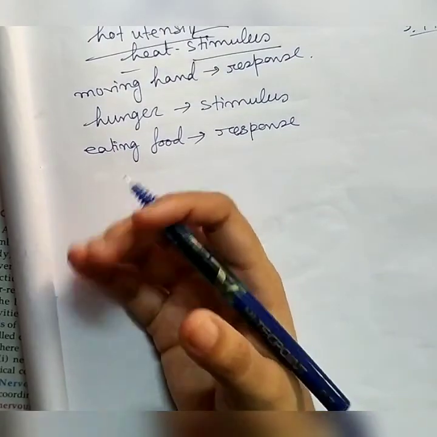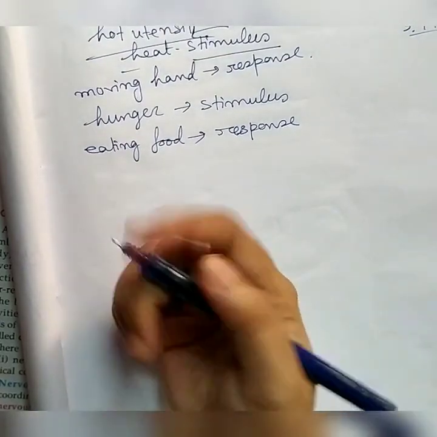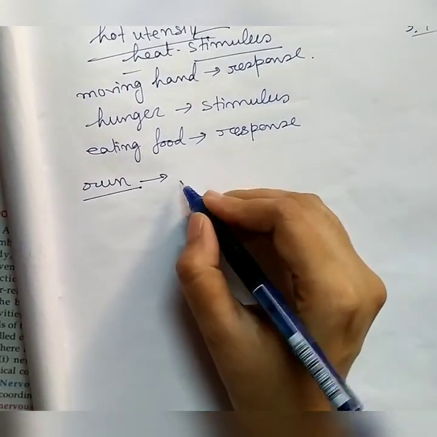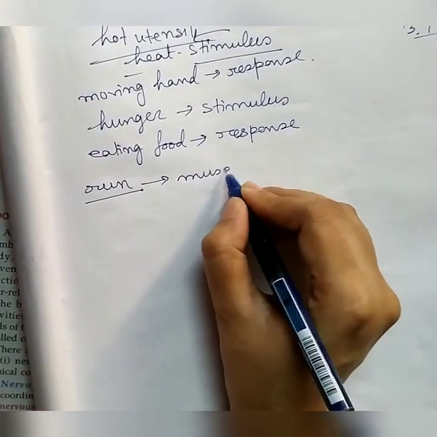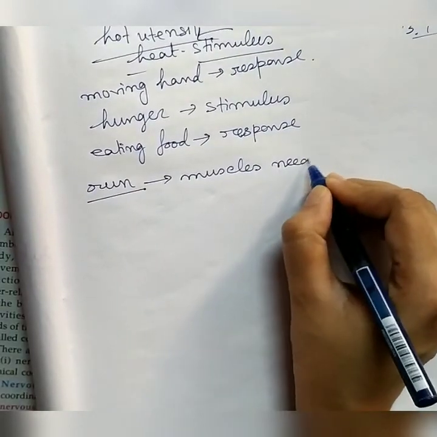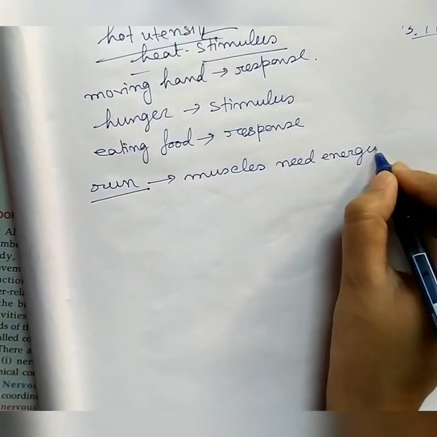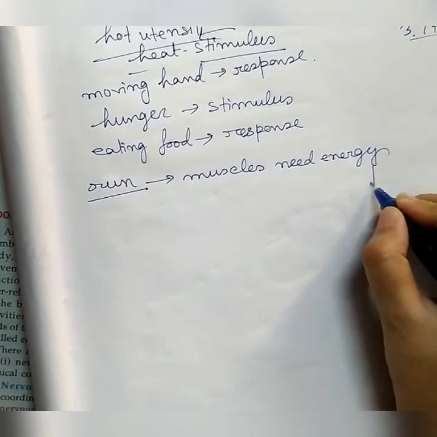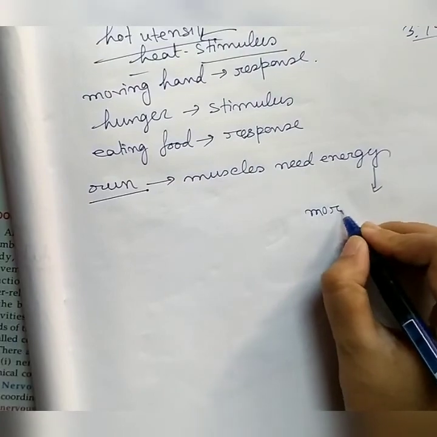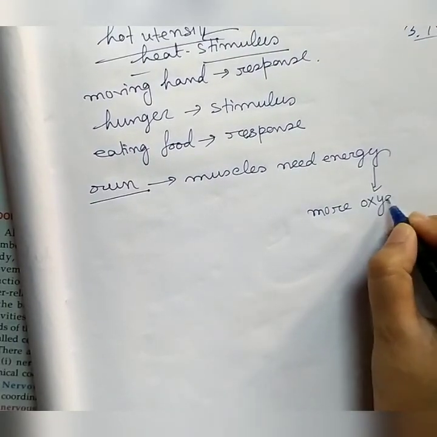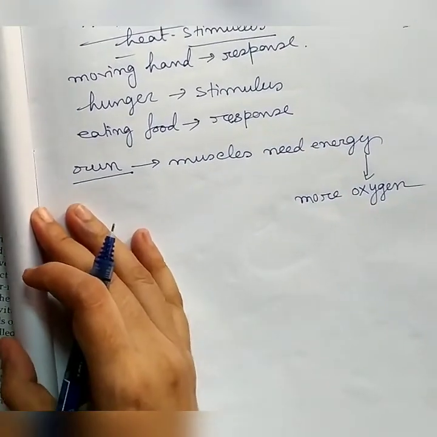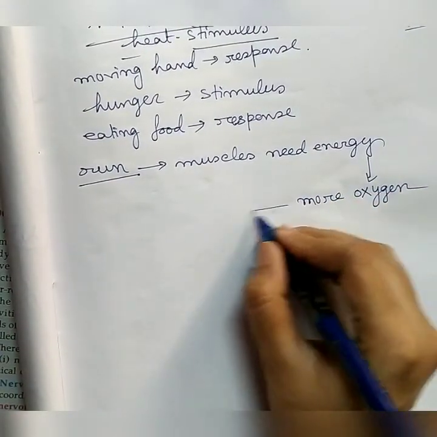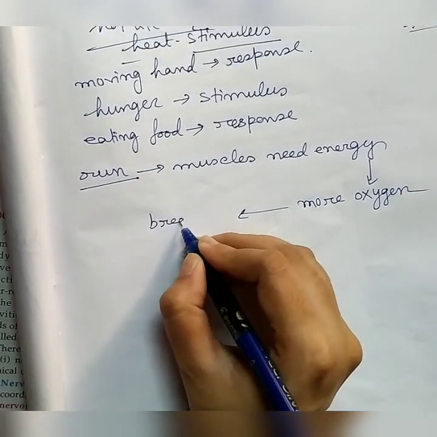Our muscles need more energy, and to produce more energy, more oxygen is required. To increase the oxygen supply, what happens? Breathing rate increases.